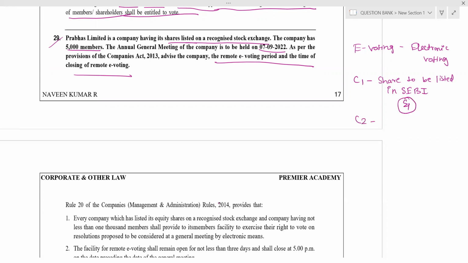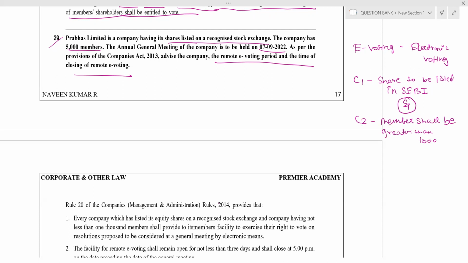Condition number 2, members shall be not less than 1000, meaning shall be greater than or more than 1000. If two conditions are satisfied, that company can have what? Facility of remote e-voting.